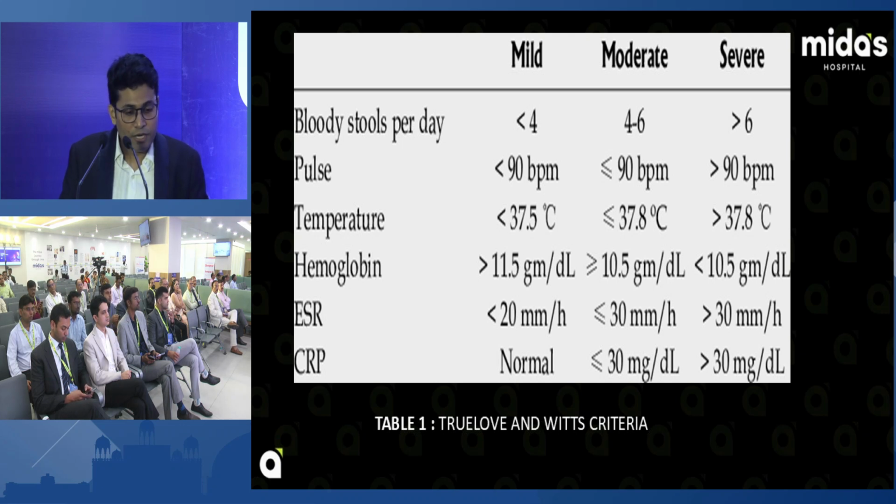Acute severe ulcerative colitis: stool frequency more than 6, blood in the stool, temperature, that is fever, pulse rate more than 90, hemoglobin less than 10.5 and ESR more than 30. Admit in the gastroenterology ward.